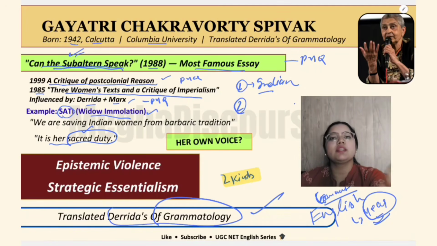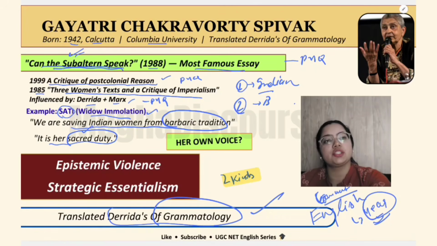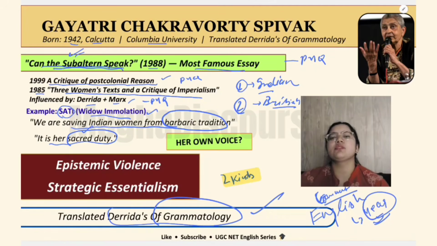We have the second voice, that is, we are saving Indian women from barbaric tradition. This is the voice of the Britishers, the East India Company Britishers, who said that what they are doing, they are burning a whole human, a woman, alive because her husband died.